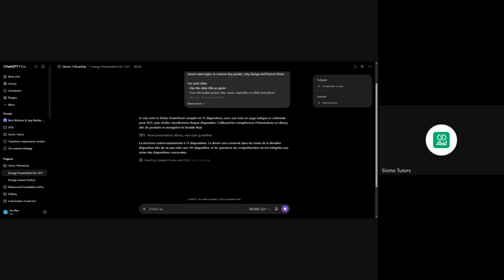While it is processing, it is important to be doing something on the side. For me, I would prefer to have something to eat while waiting for it to process, so that I can think better and have enough energy to edit whatever it gives to me. So let's wait for it to process. Allow it to do everything, process whatever it wants to process.